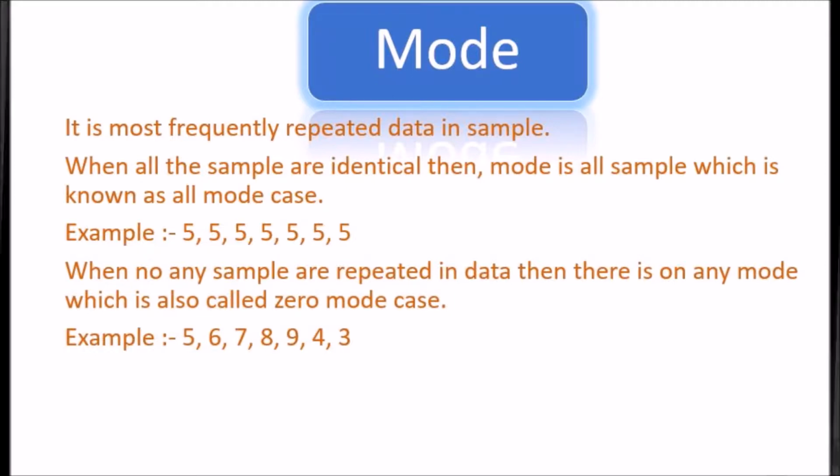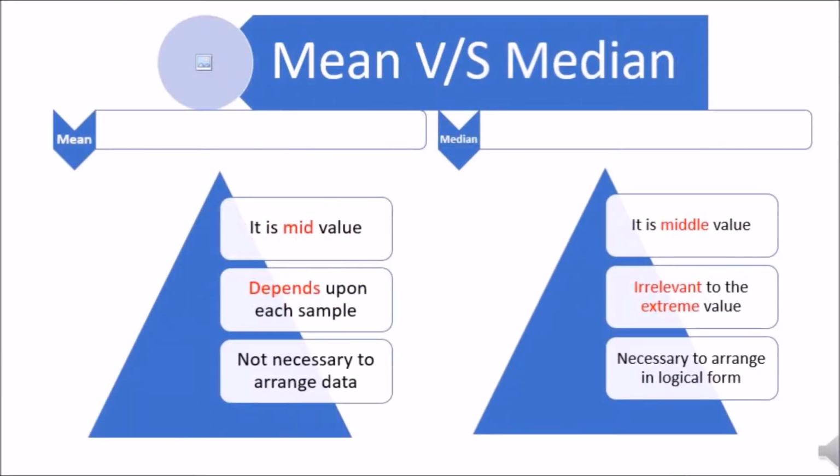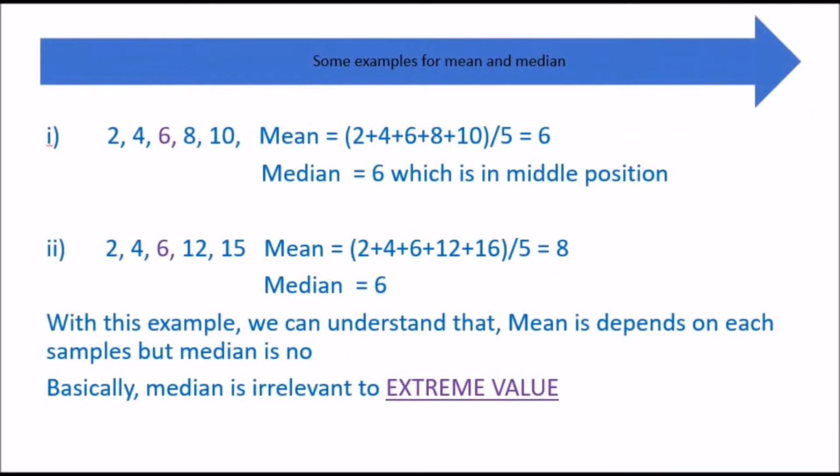Let's compare the mean and median. Approximately, mean and median measure an average, but there are some differences between them. The mean is the mid value, whereas the median is the middle value. Mean depends upon each sample, but median does not. Another important difference is that it is not necessary to arrange the data while calculating the mean, but median requires it.